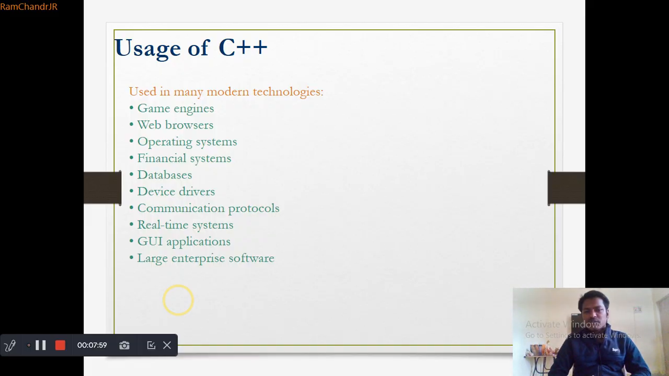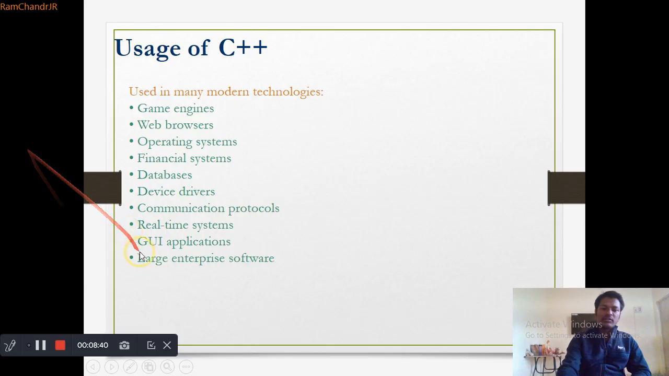And we can use it to implement databases also, like ClickHouse is using it, and any other databases like MySQL. To implement some of the features we can use C++ so that it will be fast. The same way we can use it for device drivers, communication protocols, real-time systems, and GUI applications. In GUI applications, we have Qt QML, where some inbuilt features are there. With that, we can implement GUI related code and features also. It can also be used for implementing large enterprise software.